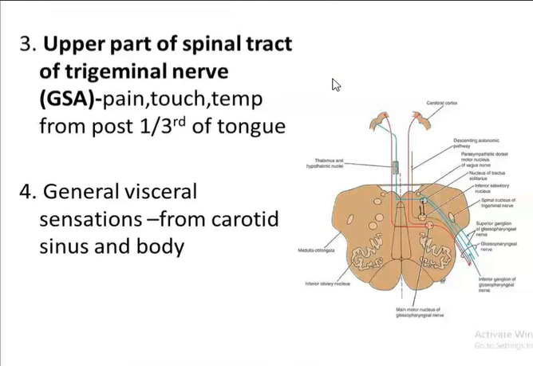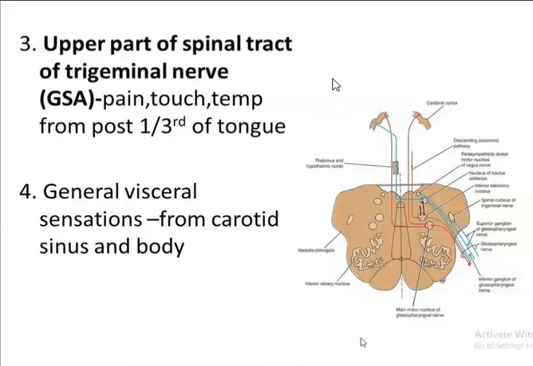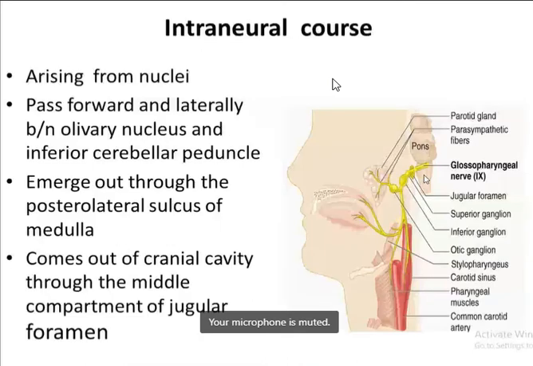It has branchiomotor fibers which arise from the motor nucleus to supply the stylopharyngeus muscle. Then it has the inferior salivary nucleus, from where the preganglionic secretomotor fibers arise to supply the parotid gland. The other nucleus is the spinal nucleus of the trigeminal nerve. It also gives general visceral sensation from the carotid sinus as well as the carotid body.